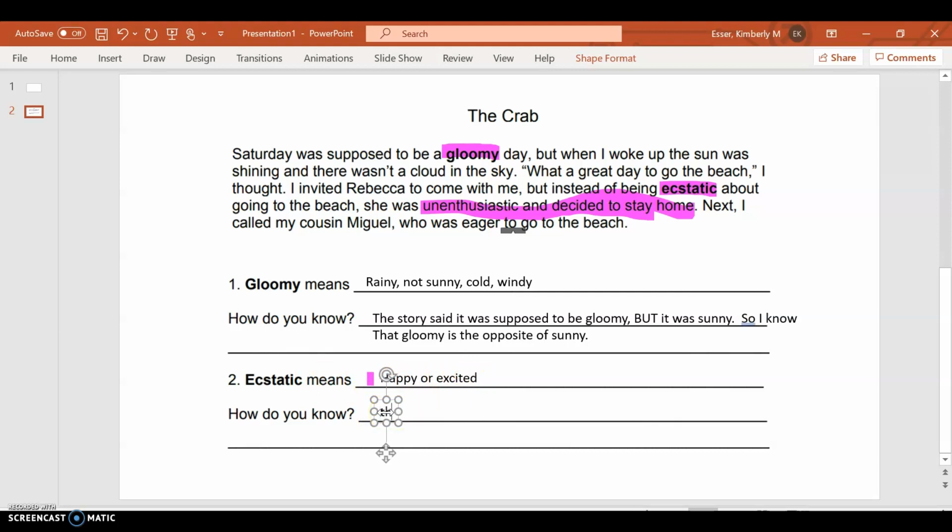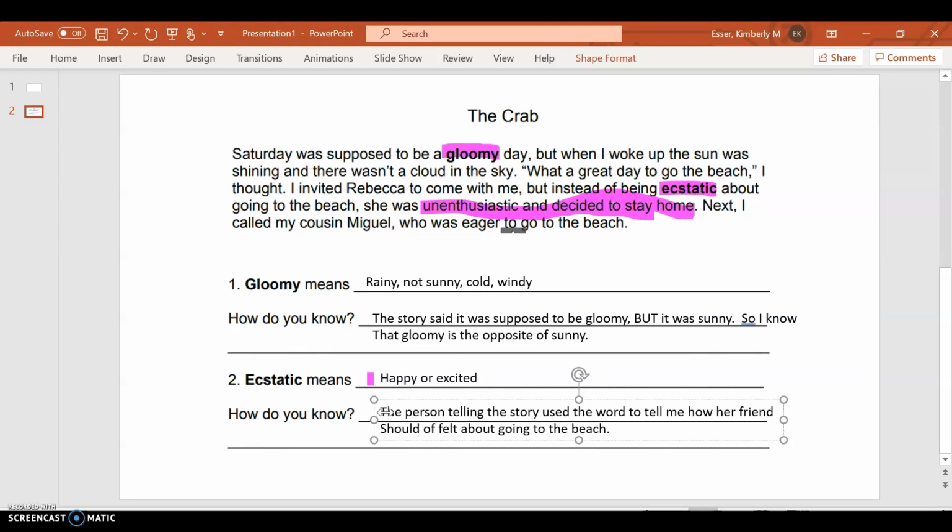I'm going to just put here, the person telling the story used this word to tell me how her friend should have felt about going to the beach.